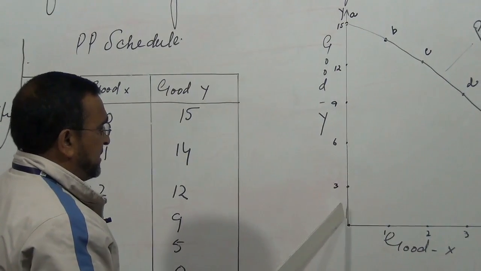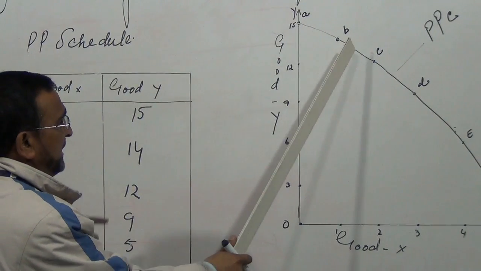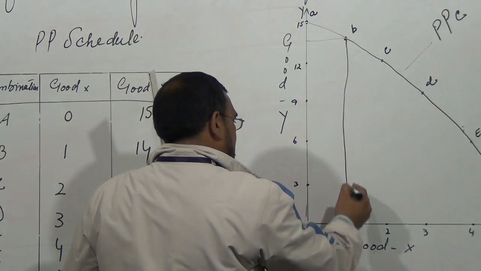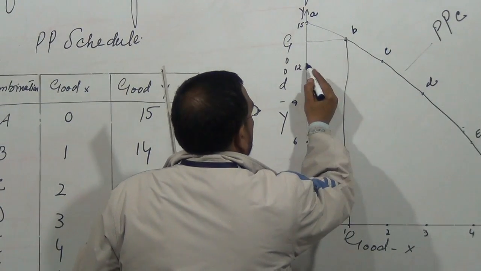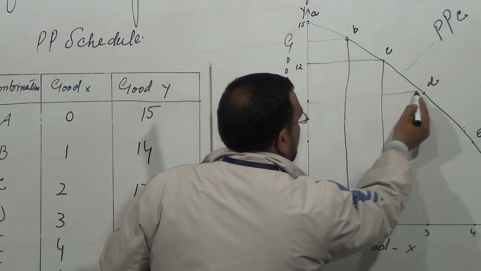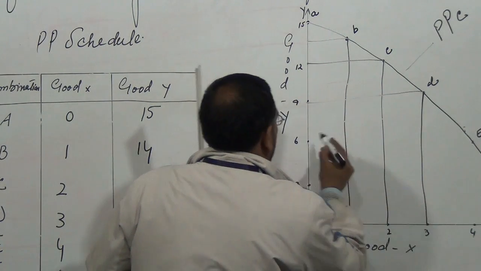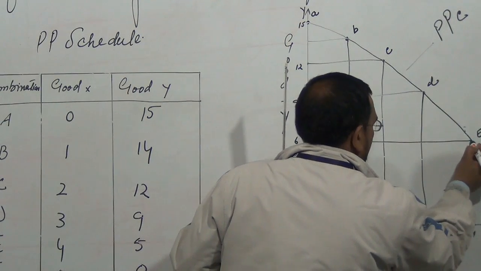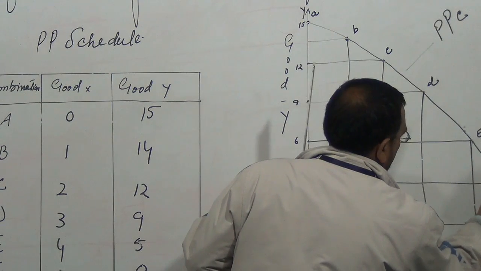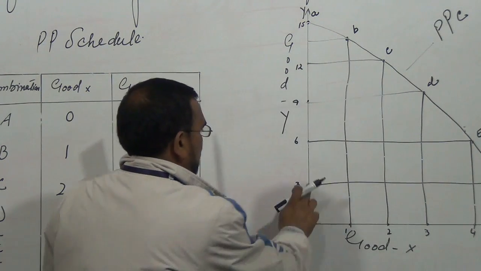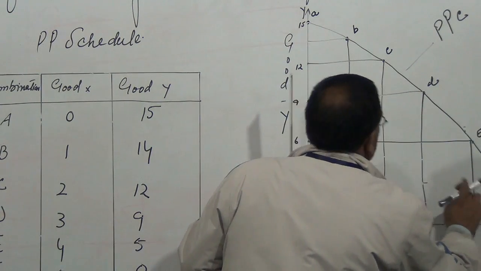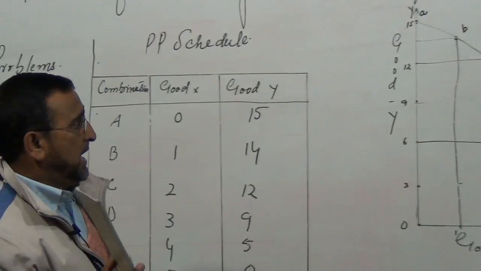First combination, 0 of this, 15 of this, then this much of this, this much of this, and so on, until we come again to 0 of this. So this is called the production possibility curve.